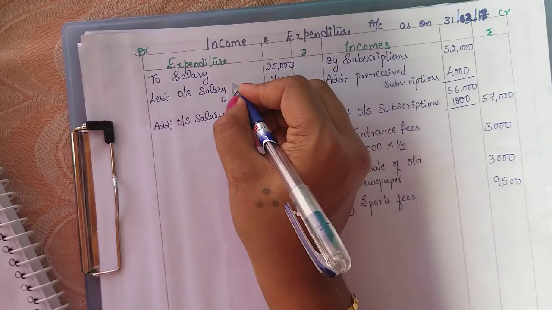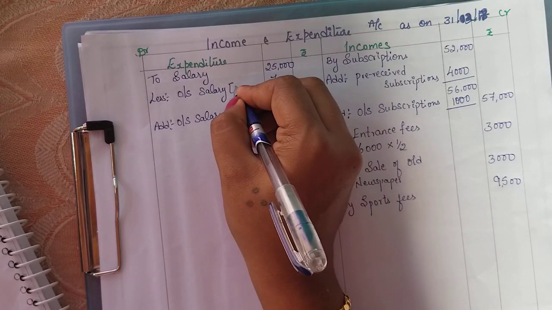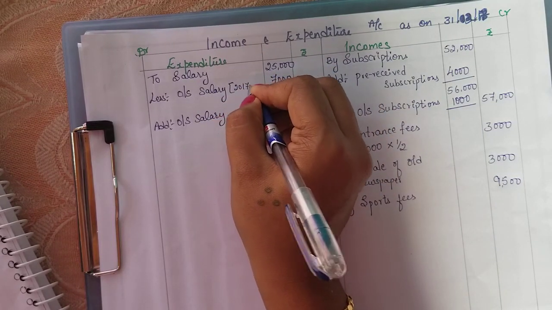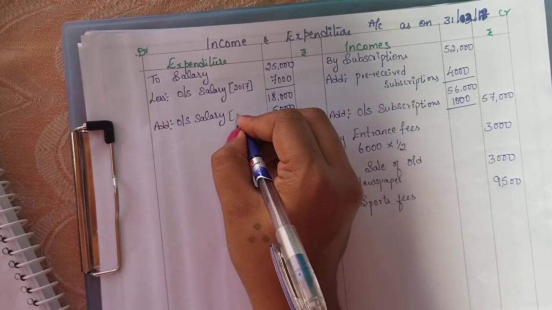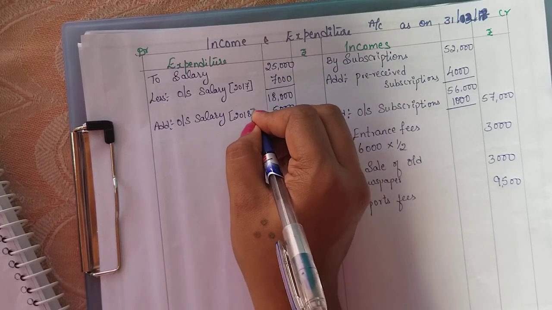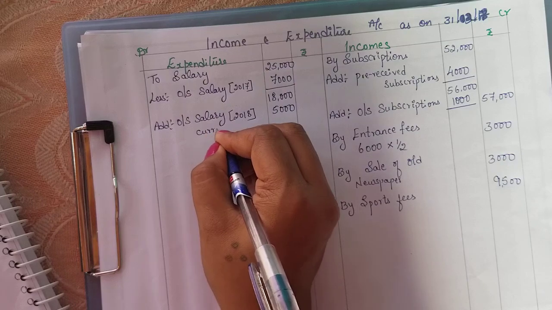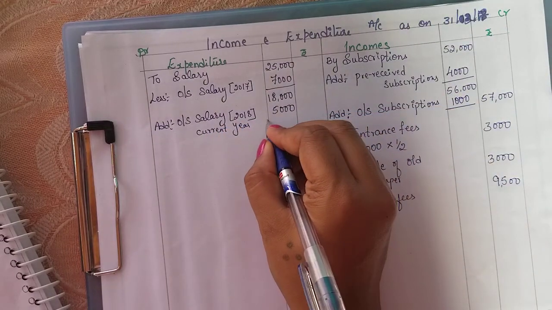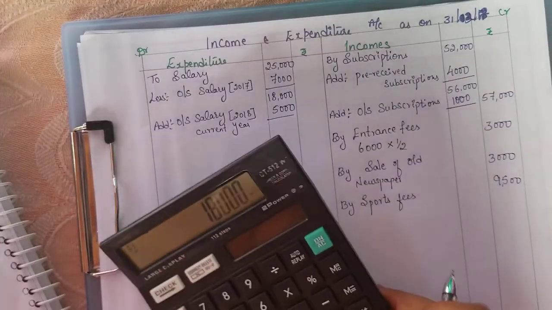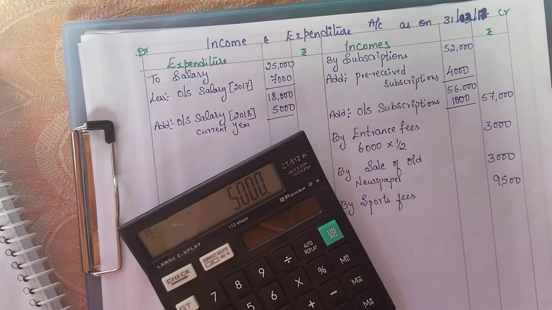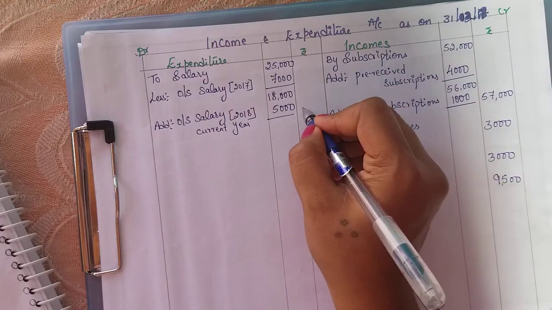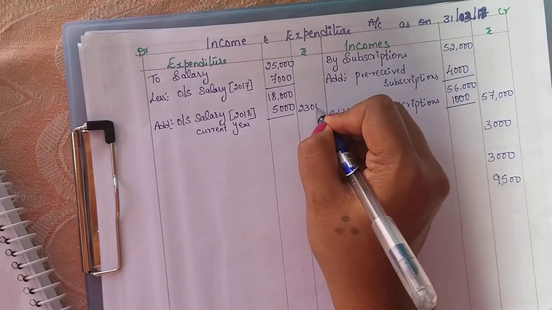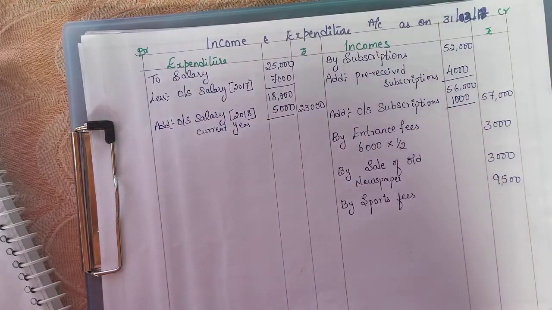So here I am writing this is previous year's 2017 and this is 2018, current year. So 18,000 plus 5,000, we will get 23,000 as the total salary that you are going to pay.